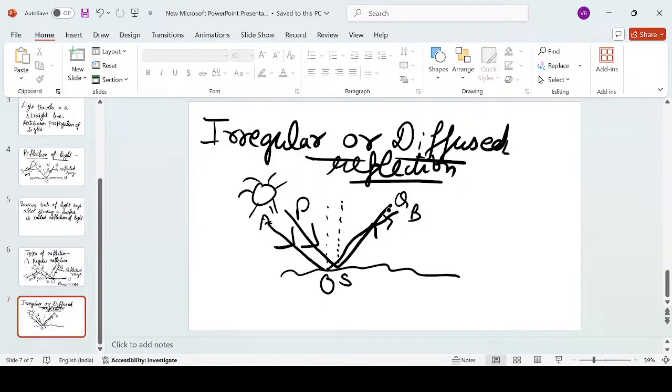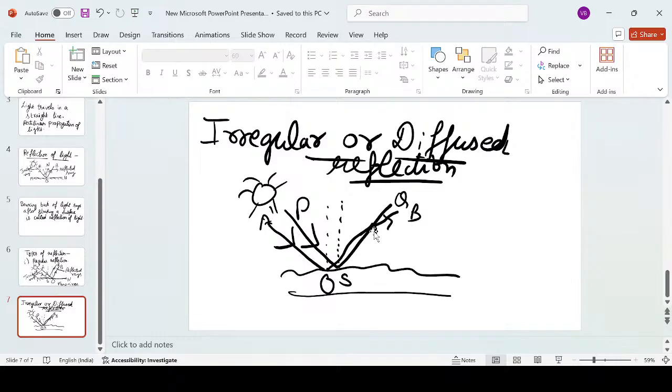But due to the surface unevenness, you can see this surface is not a plane surface. It is not an even surface. So in that case, the reflected light rays will intersect at maybe one point or multiple points.